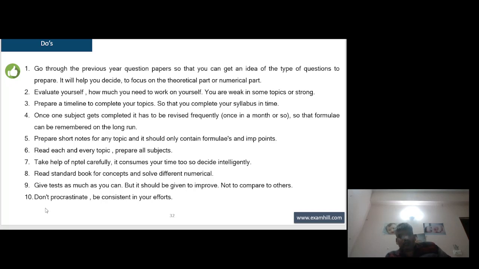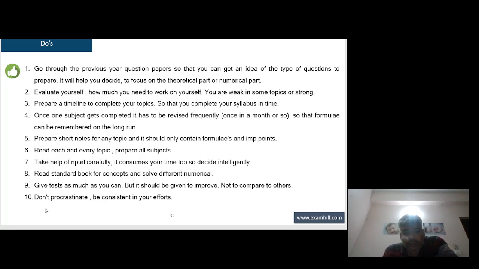Once a subject gets completed, it has to be revised frequently so that formulas can be remembered in the long run. Prepare short notes for each topic, containing only formulas and important points. Read each and every topic, prepare all subjects, and take help of NPTEL carefully. It consumes your time too, so decide intelligently. Read standard books for concepts and solve different numericals. Give as many tests as you can, but to improve, not to compare with others.